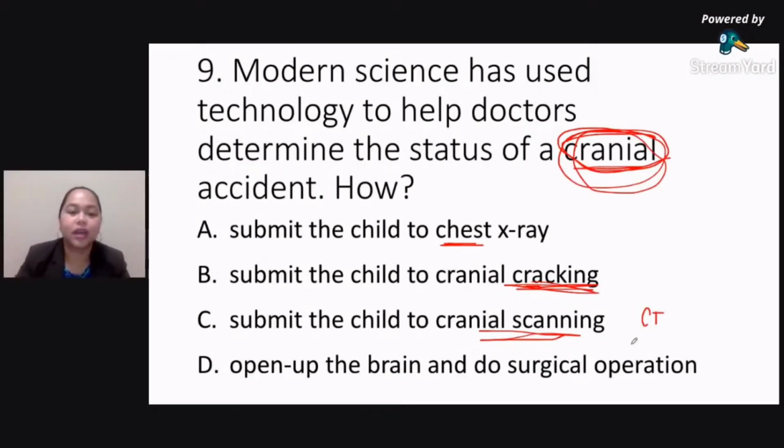Okay, the correct answer here would be letter C, submit the child to cranial scanning. Okay, so number 9 is letter C. Kapag mali, okay lang yan. Okay, ibig sabihin, tama na next time. All right, so letter C for number 9.